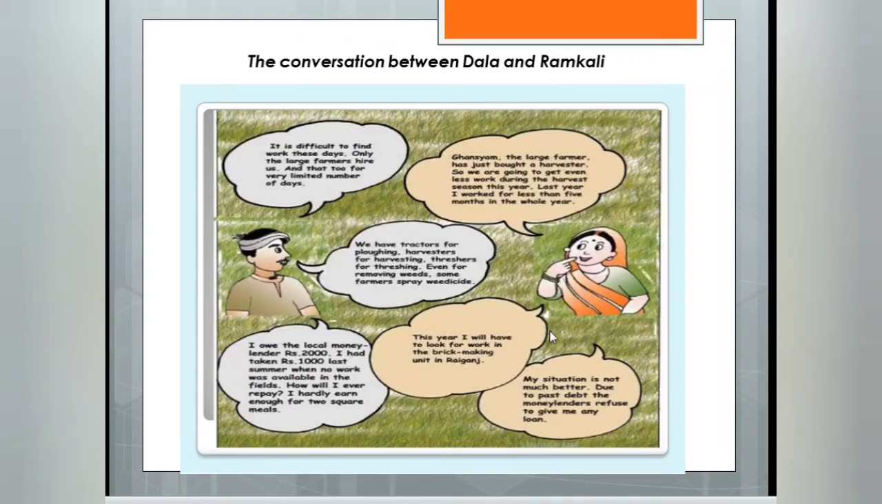Then she is thinking, instead of working in the field, let's move to the brick making unit in Raiganj, which is near Palampur. She is also saying that our situation is getting worse day by day, because even moneylenders are not supposed to give us money, since they have not given back the money that they have taken from the moneylenders. So the situation is very bad for these farmers, and they are the poorest ones in the village of Palampur.